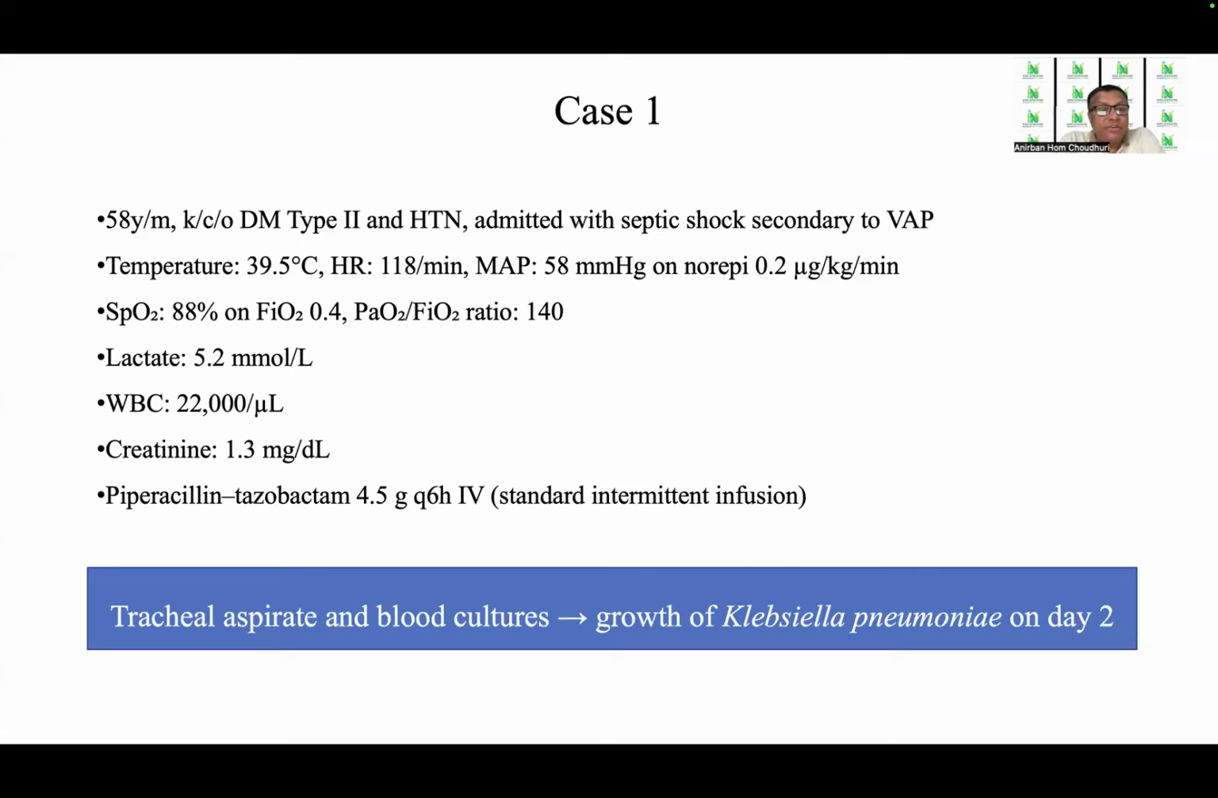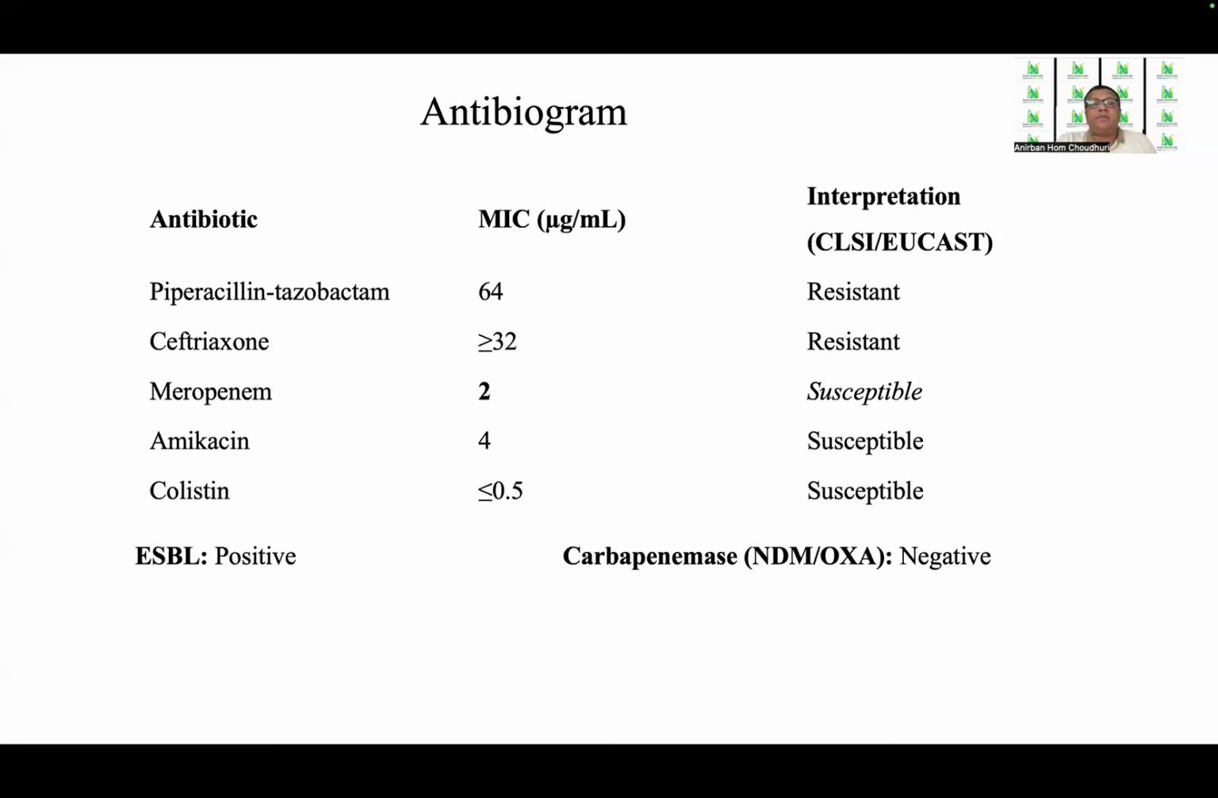And on day 2, the tracheal aspirate and the blood cultures show the growth of Klebsiella pneumoniae. And the following day, the antibiogram shows this report. That is piptaz with an MIC of 64, which is resistant as per CLSI and EUCAST. Ceftriaxone is resistant. Meropenem with an MIC of 2 is susceptible. And so is amikacin with an MIC of 4 and colistin of less than 0.5. ESBL is positive and carbapenemase is negative, that is for NDM, OXA, and KPC.